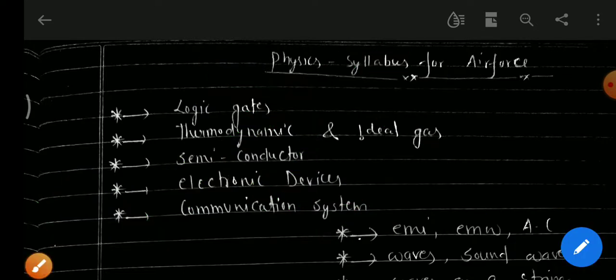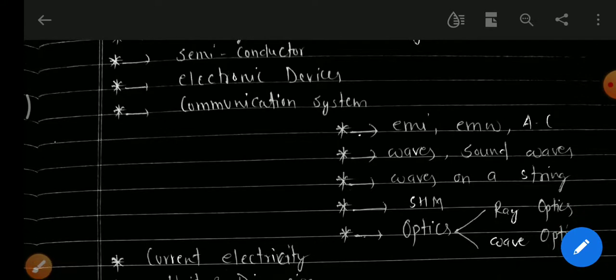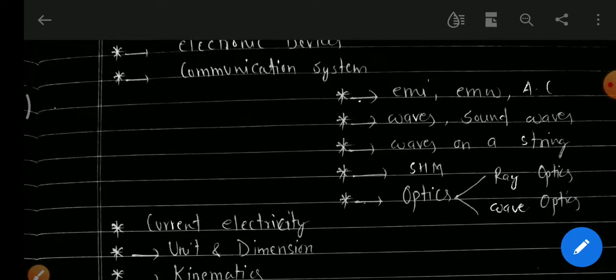Now let us come to the next five chapters. They are EMI, EMW, and AC, that means electromagnetic induction, electromagnetic waves, and alternating current. I have written these three chapters together because they are linked to each other.